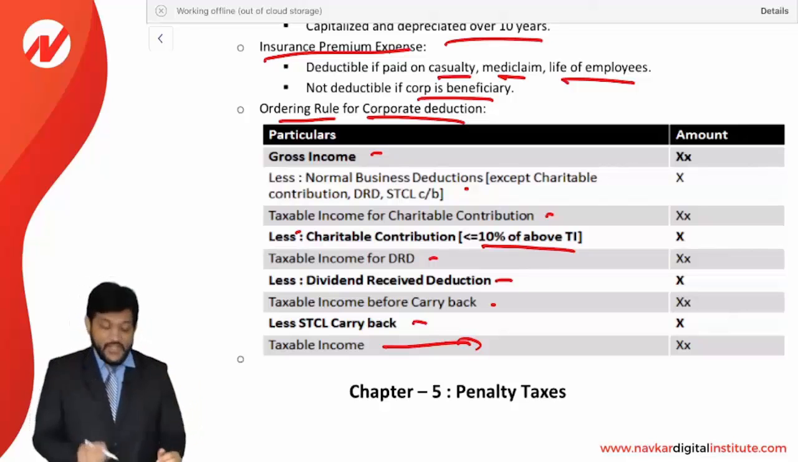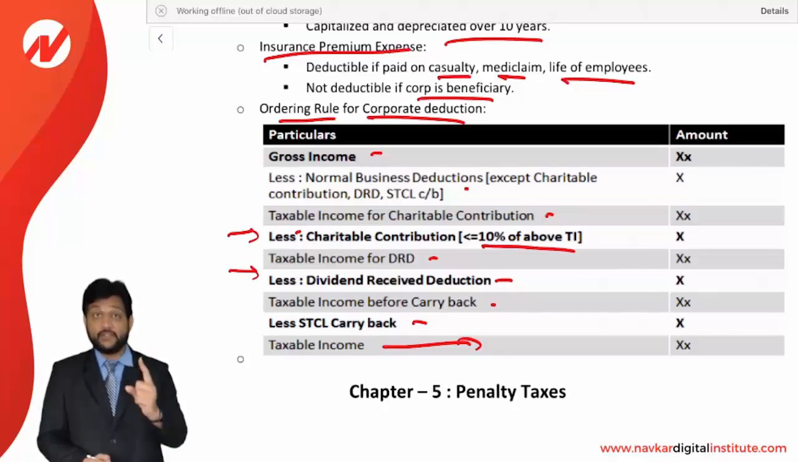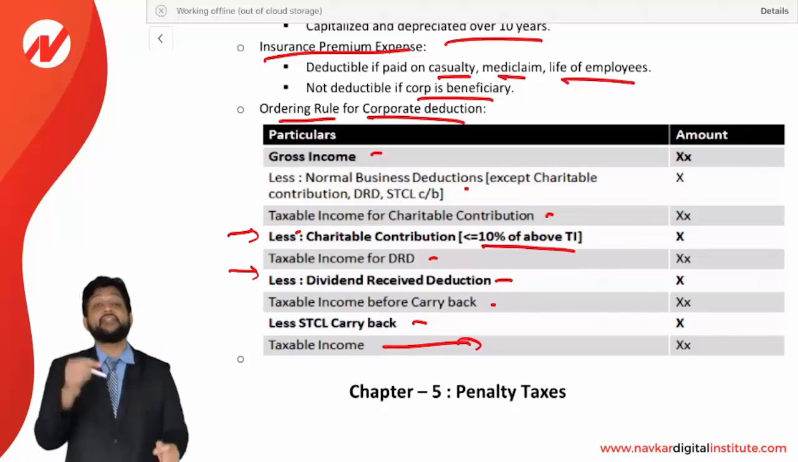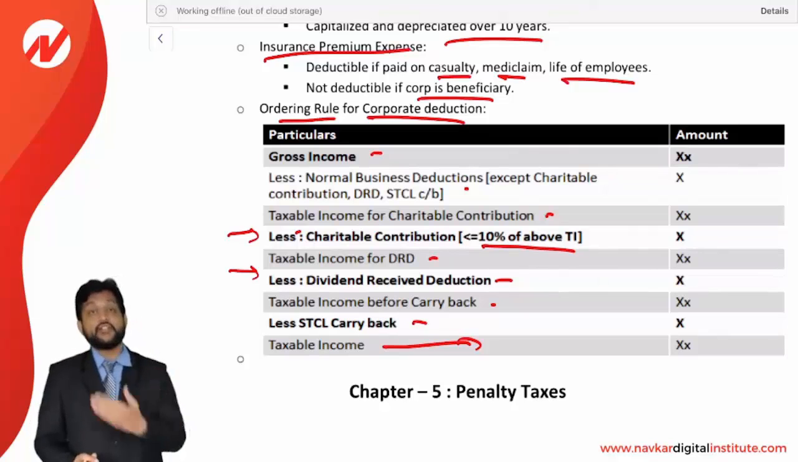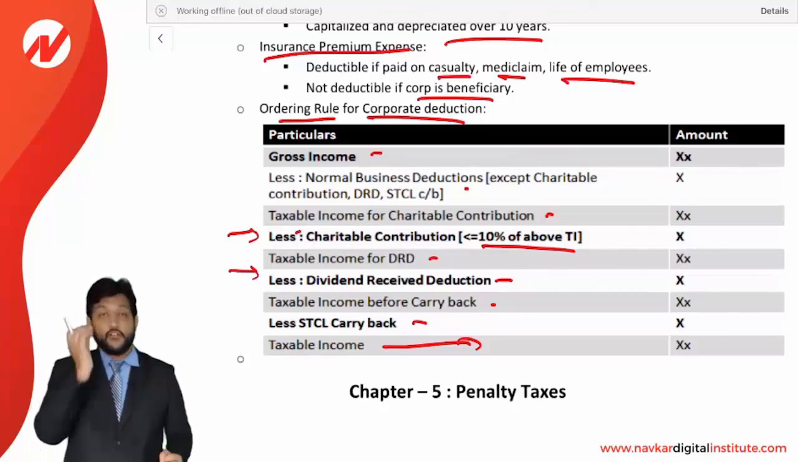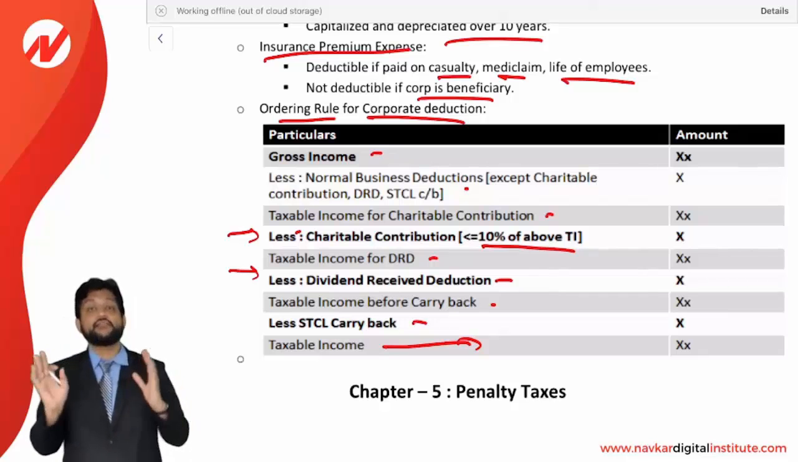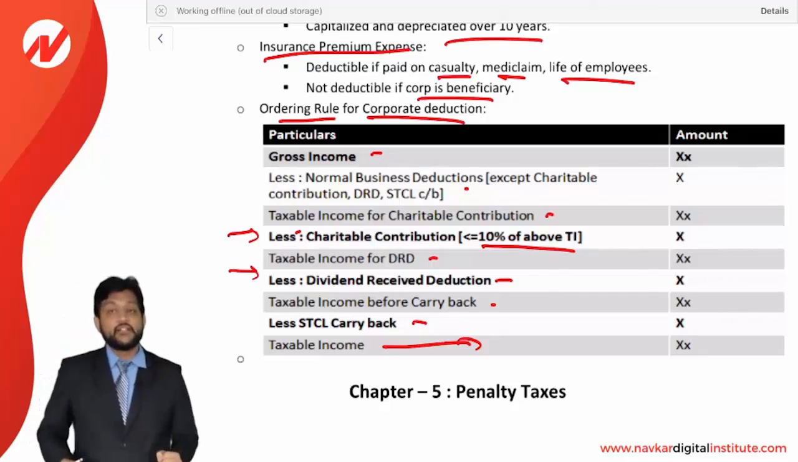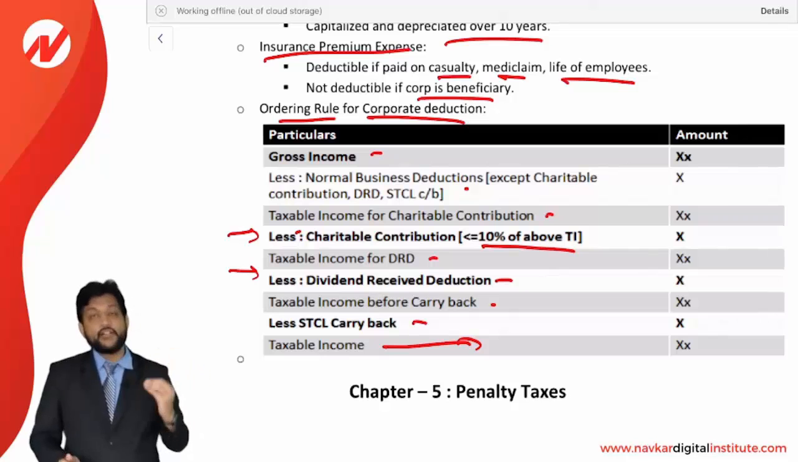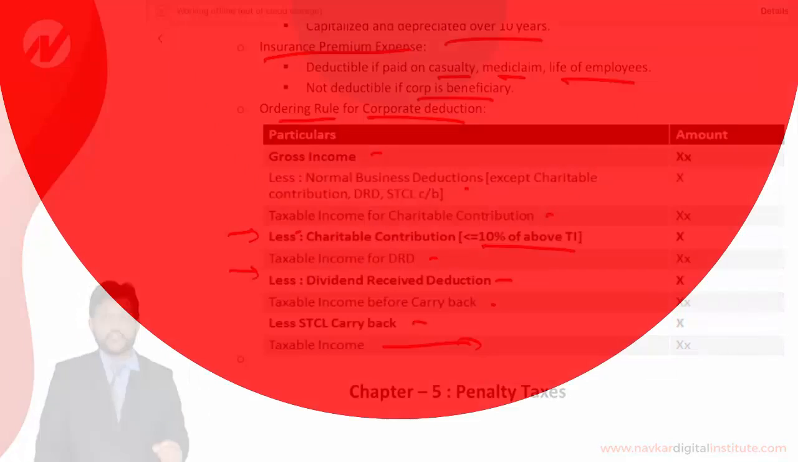See why we are actually making this order, because for charitable contribution as well as for DRD you need a taxable income. So which taxable income is to be taken here, you need to see. So this order is to be followed for the purpose of calculation of charitable contribution as well as DRD. So this being the theory for chapter number 4, special corporate deduction.